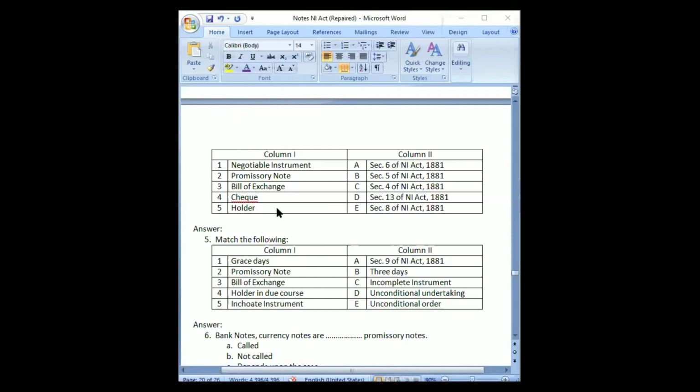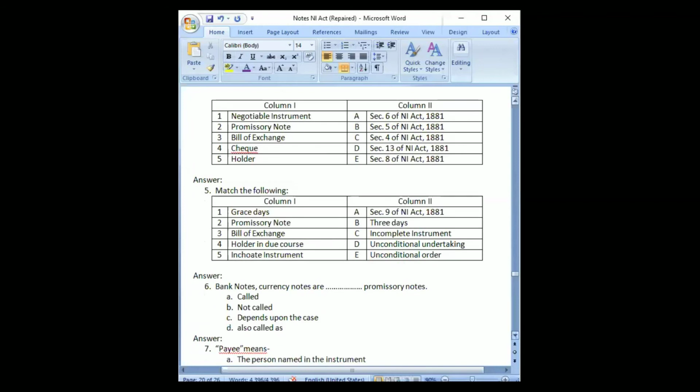Yeah, section 9. So holder is section 8, to whom the instrument is initially made, and once it is transferred, then whoever is the holder, that person is called the holder in due course. That later on he becomes the holder. So in these kinds of cases, even if we do not know one option, it is fine. If the other options are correct, we can guess. So holder is section 8, holder in due course is section 9 of the NI Act.